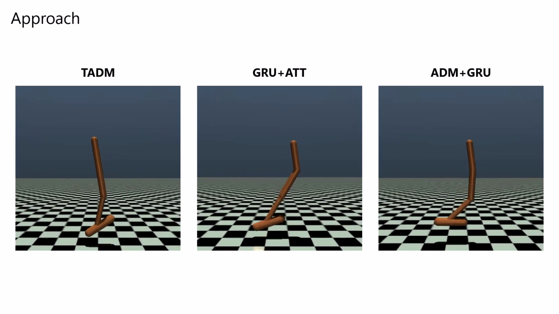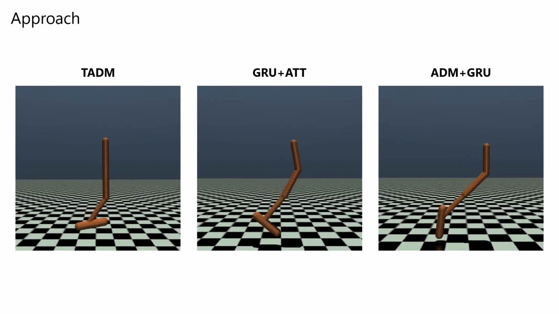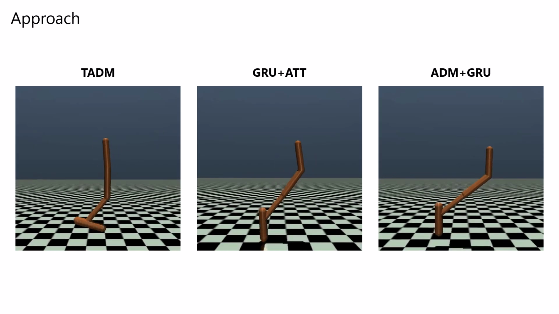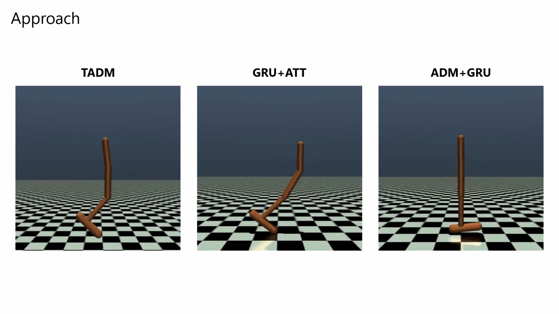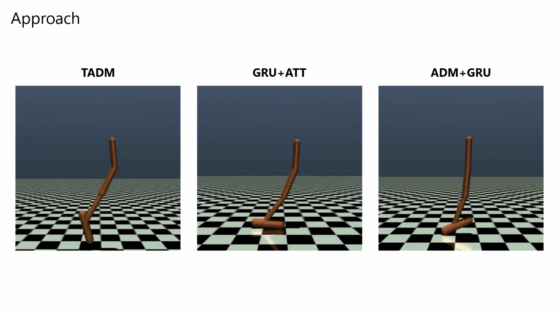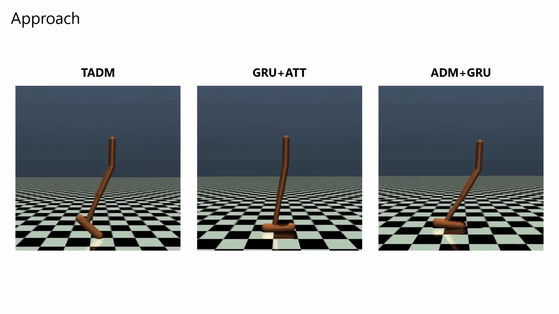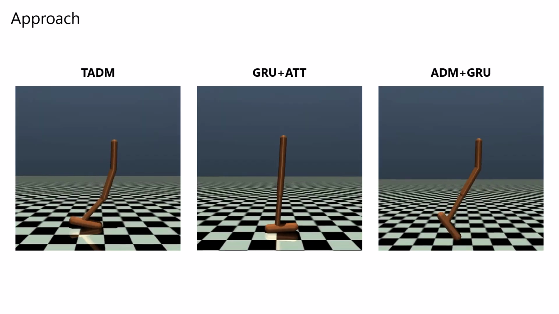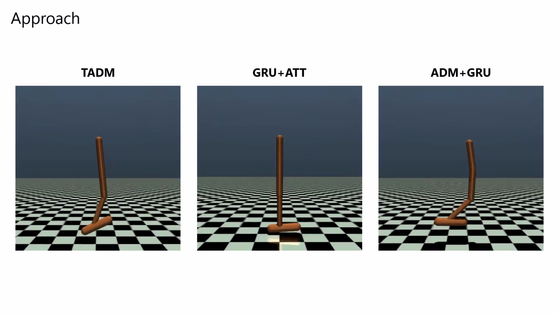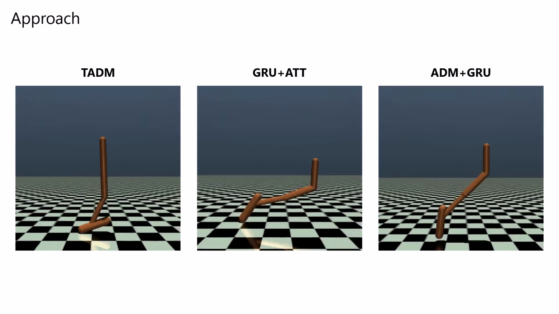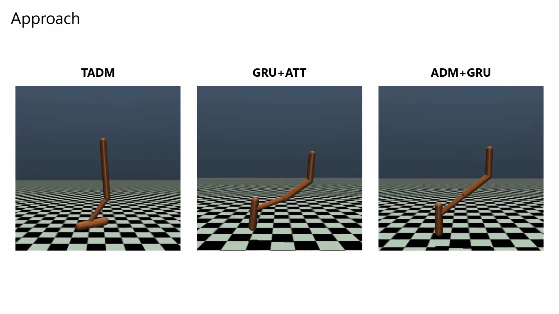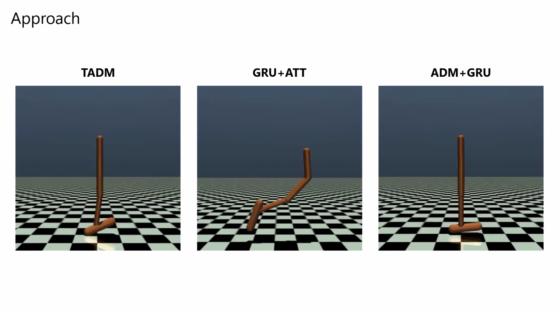As shown in the test video here, although they have not achieved the convergent performance of Soft Actor-Critic due to the reduced network structures, TADM achieved the best performance within the 50K environment steps. We also experimented with the GRU structure with only one attention layer. The performance is also improved.